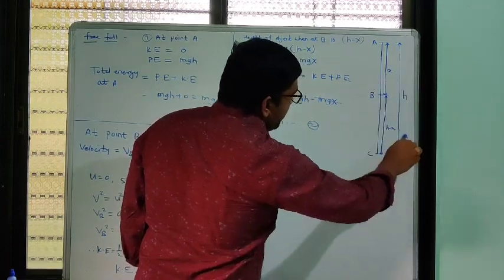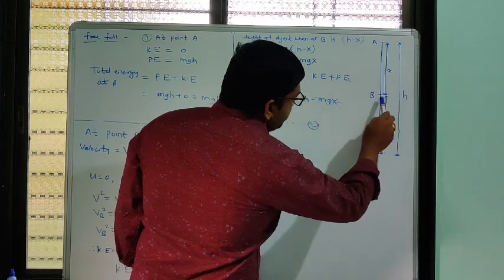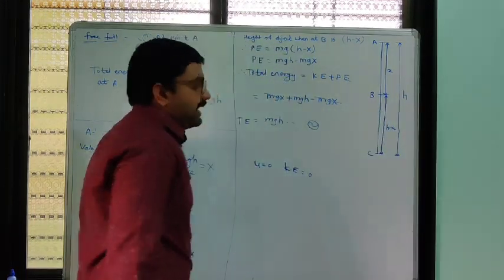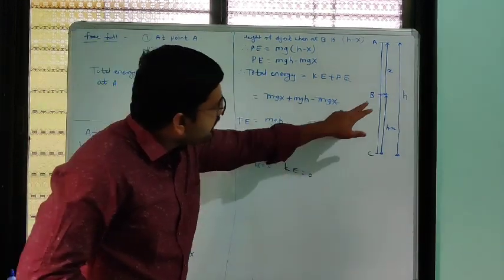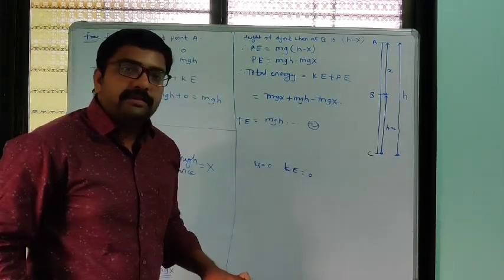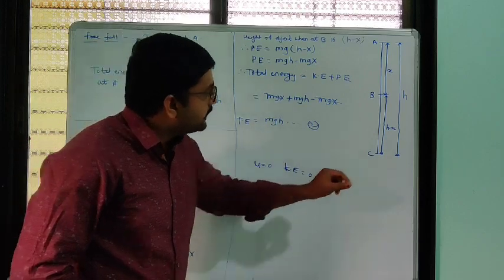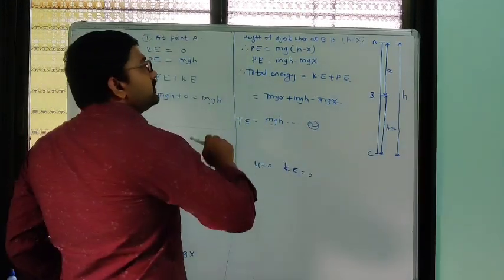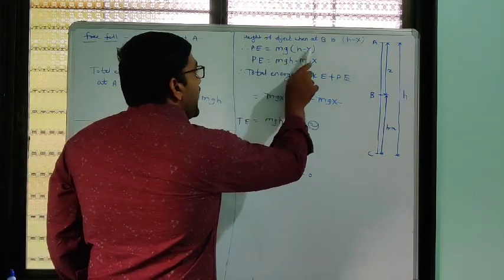This is the total height h, this is x. So the remaining height from B to C is h minus x. So when it reaches point B, its height from the ground is h minus x. Potential energy we know is mgh.